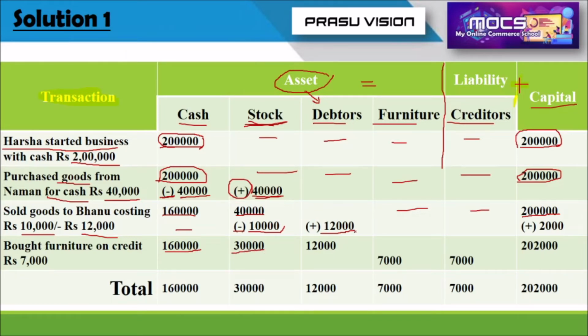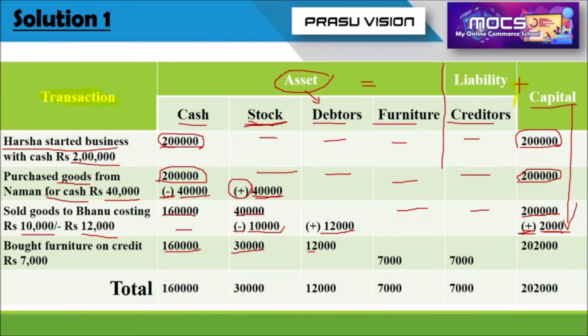One more thing I would like you to remember, there is a profit in the sale of asset because the value of goods is 10,000 but it is sold for 12,000. So there is a value of 2,000 as profit. Remember, whatever may be the amount of profit, it will be added to the capital. If there is any loss, it will be deducted from capital. Please remember that we are adding this 2,000 with the capital. And also, we have to record the last transaction. Before that, please find out the balances.